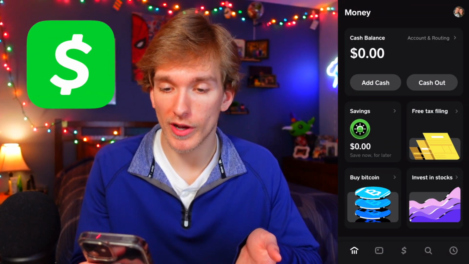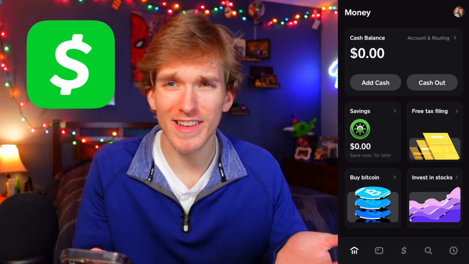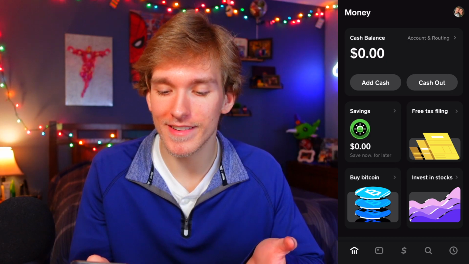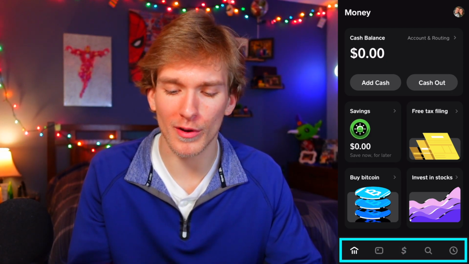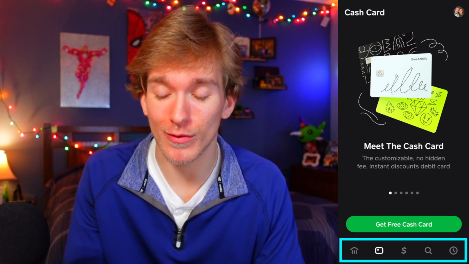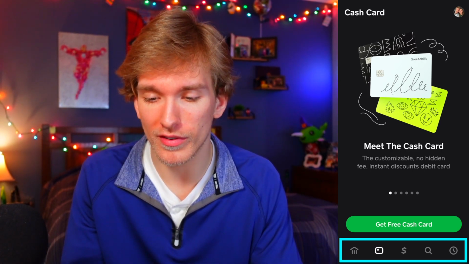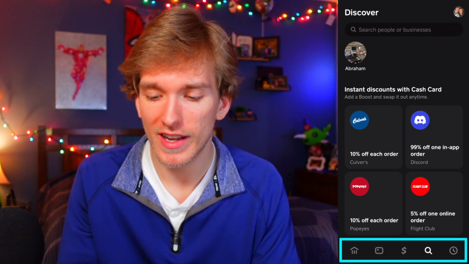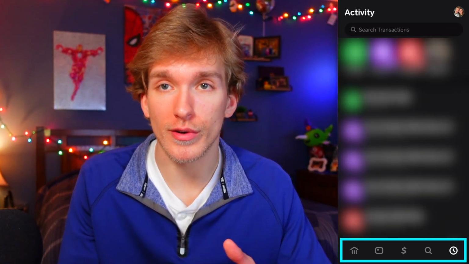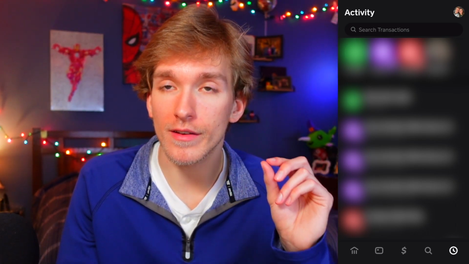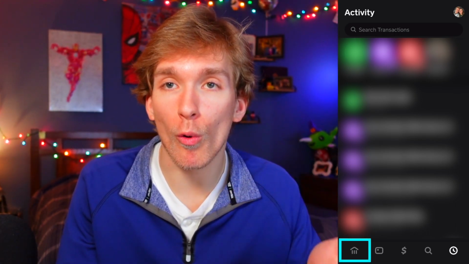Okay, so I'm going to open up Cash App on my phone, which I've done. You'll see the design language is similar to kind of every single app in existence. There are 5 tabs at the bottom. There's home, there's a card, their Cash Card, which they want to make more money off of you. There's a send and receive button, there is search, and there is also a history or activity tab. So our focus is going to be primarily on the very first tab, which is the home tab.